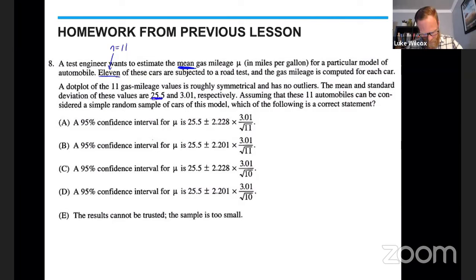Let's pause right there and make sure that we know exactly what we're getting here in the problem. This 25.5 is a mean, but because it's a mean calculated from a sample, we are going to call that x bar.